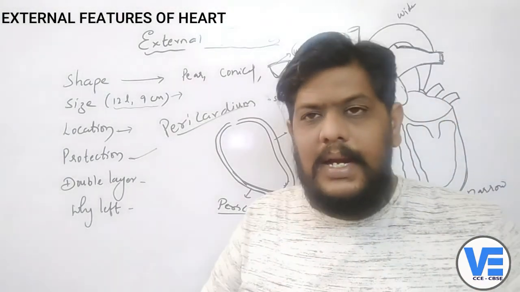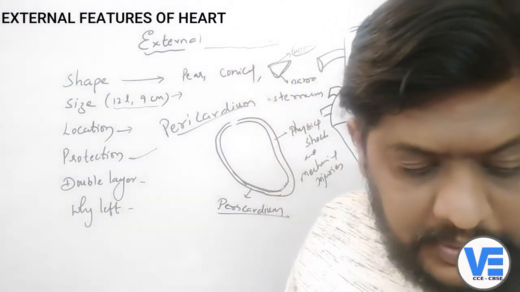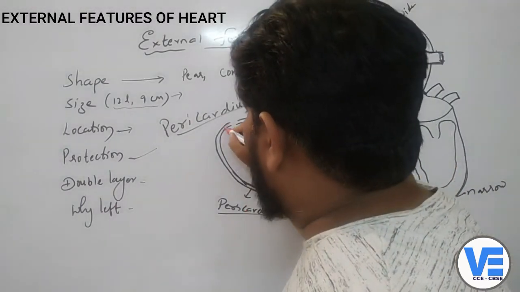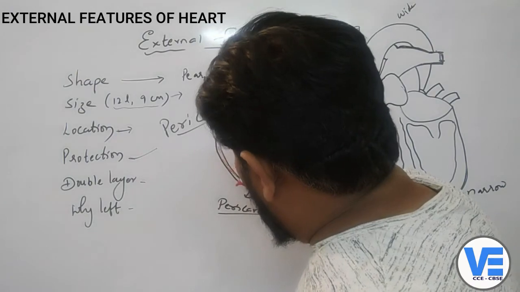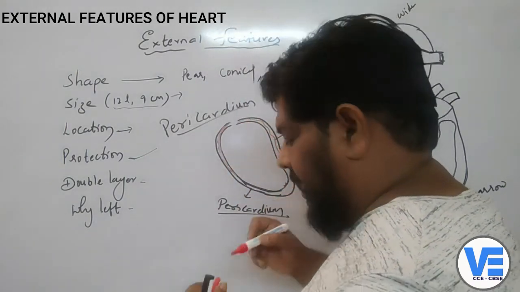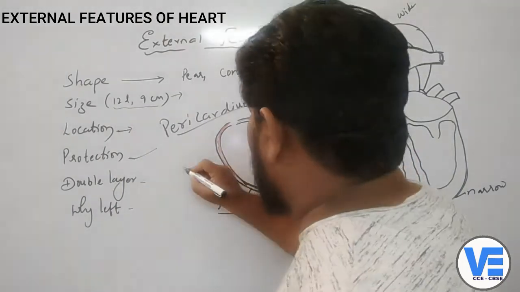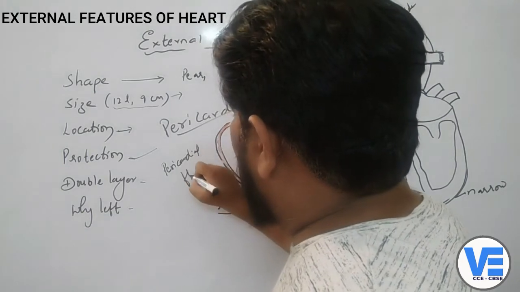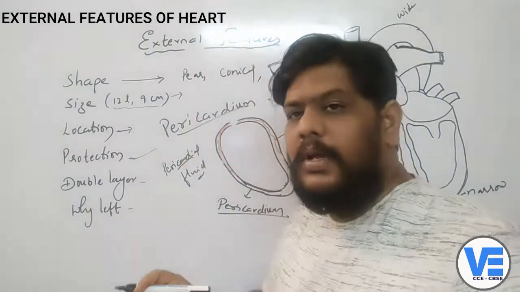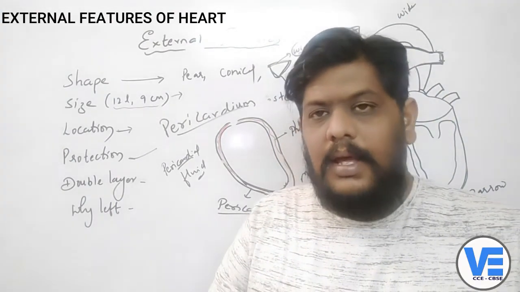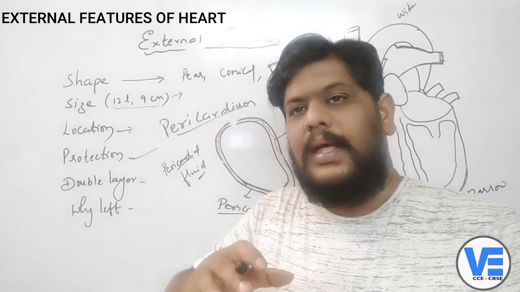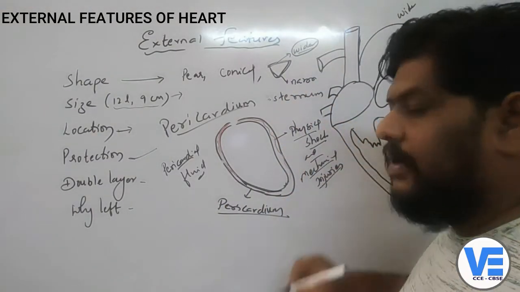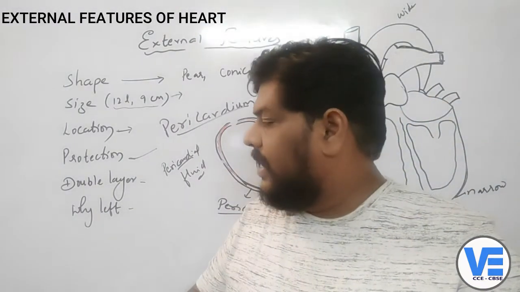Not only the pericardium, but a fluid is also present in between the pericardium, which is called the pericardial fluid. This pericardial fluid also protects the heart, right? So the pericardium and the pericardial fluid together will protect the heart from physical shocks and mechanical injuries. So that is how the heart is protected, right?